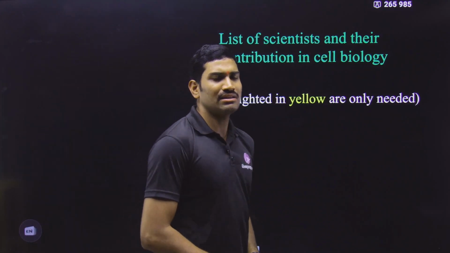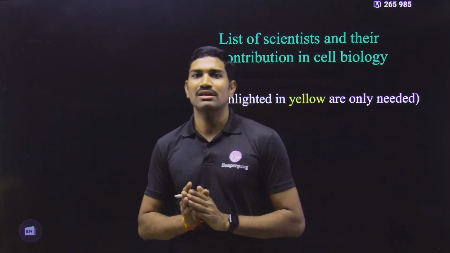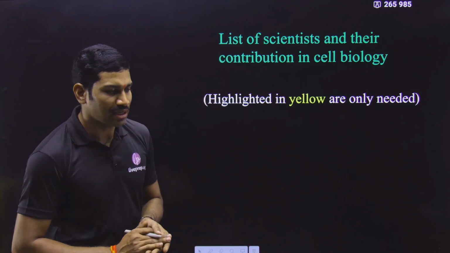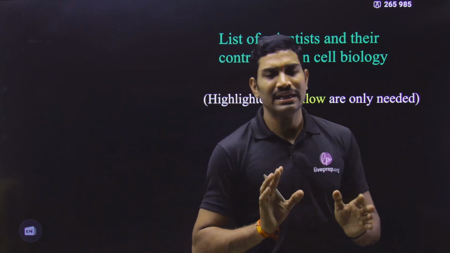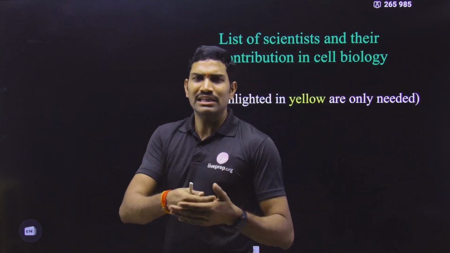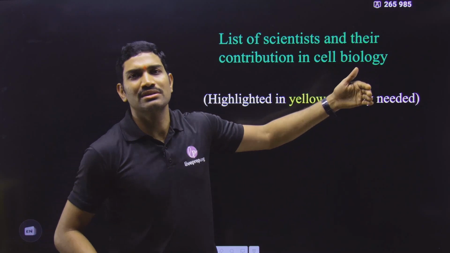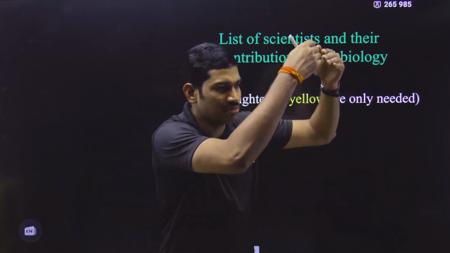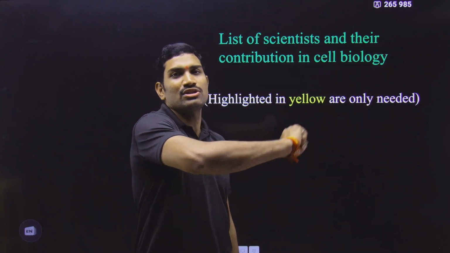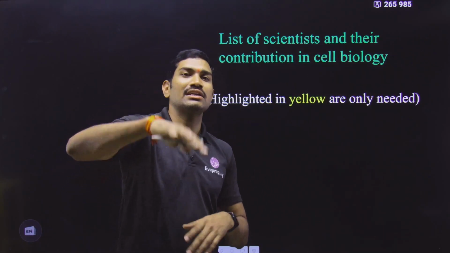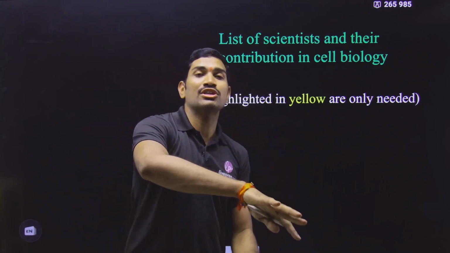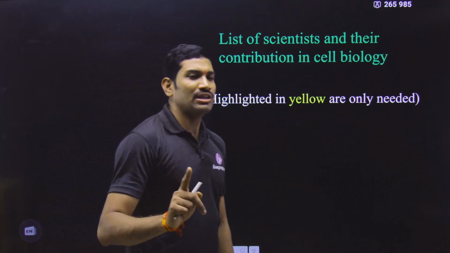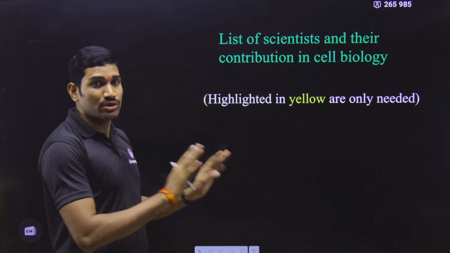Okay, so this is the basic information, and before closing this particular lecture, I want to show you a list of scientists and their contributions in cell biology. So what is this particular content actually? Generally whenever any teacher is talking about the cell chapter, the teacher is more excited, students are also more excited, so they will study a list of 20 to 30 different scientists. This is the so and so scientist name, he discovered so and so, initially the name was given like this and later on this name was changed to like this. Likewise there is a big list of scientists. Once again I am telling you, because I want to show this, I am showing this, that's it.